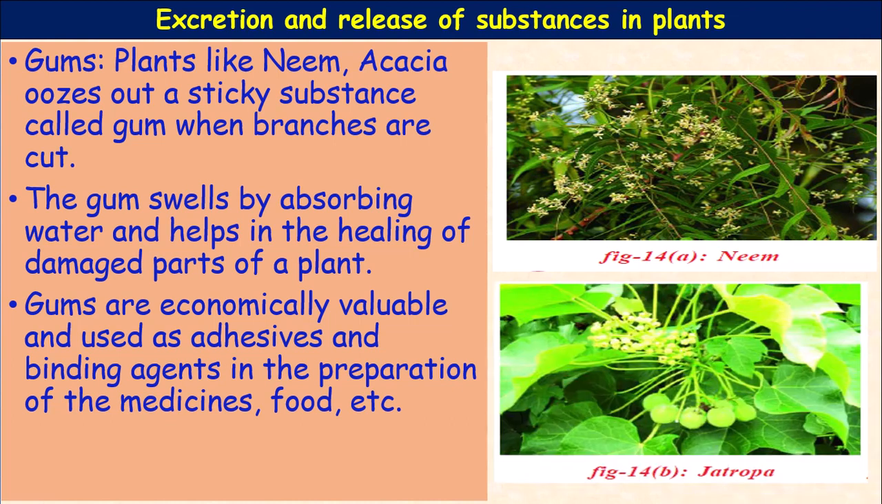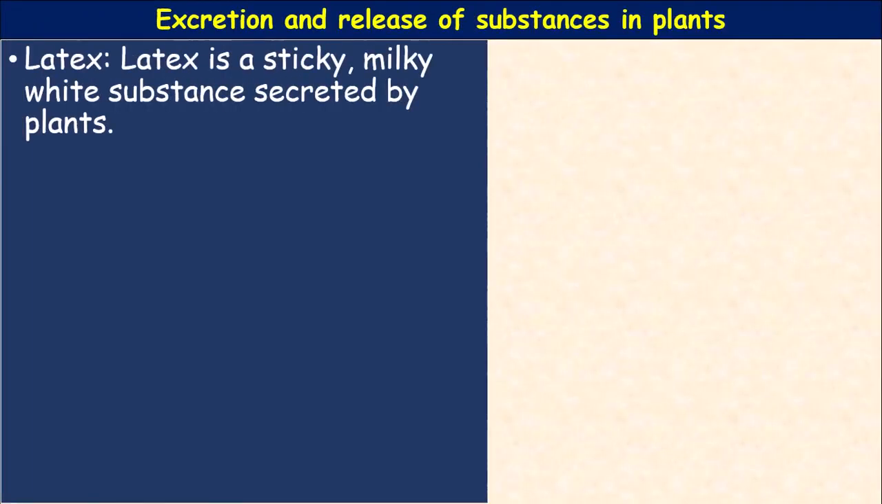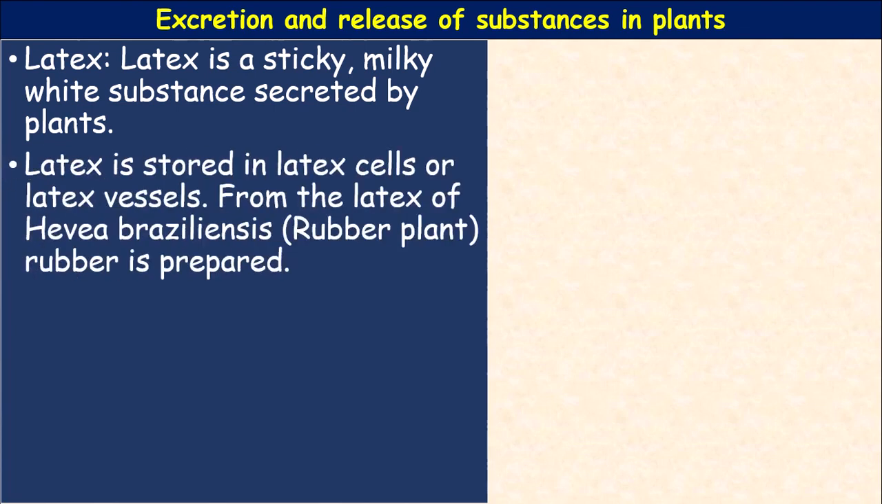So Jatropha is also a plant which secretes gums when you cut any part. Next, latex. Latex is a sticky, milky white substance secreted by plants. The plants belong to the Euphorbiaceae family, Euphorbia. The latex is stored in separate cells, the latex cells.